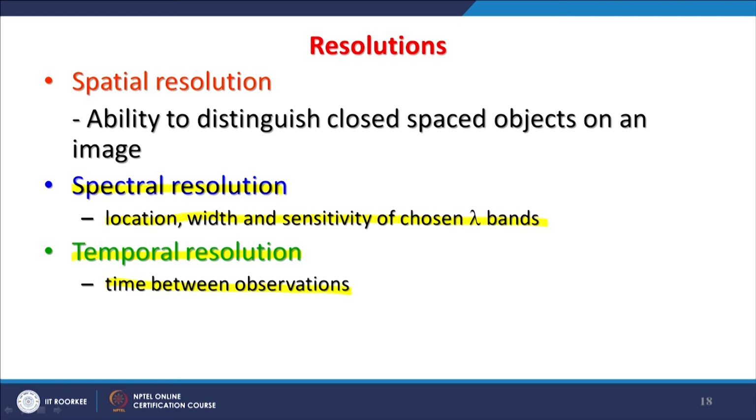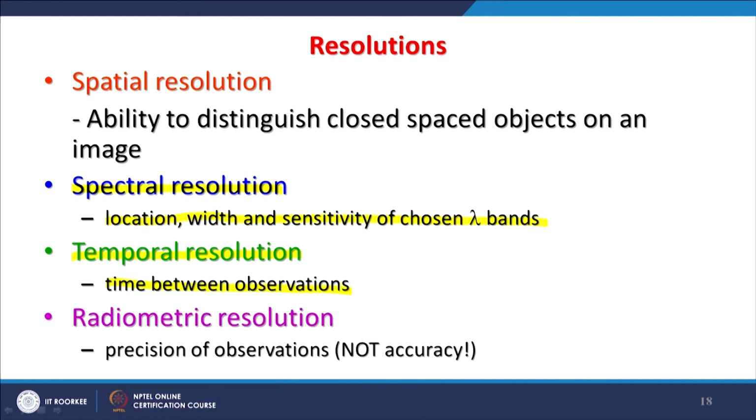Therefore, it can revisit the same area maybe twice in a day, in case of NOAA AVHRR data, which has 1 kilometer spatial resolution. But a satellite like IKONOS, which has 1 meter resolution, will visit that area maybe after 30 days, 40 days, and the swath width is only 11 kilometer because of that. So, there is an inverse relation between spatial resolution and temporal resolution. Higher the spatial resolution, poorer the temporal resolution, and vice versa is also true.